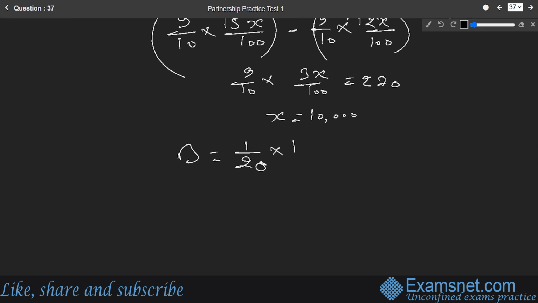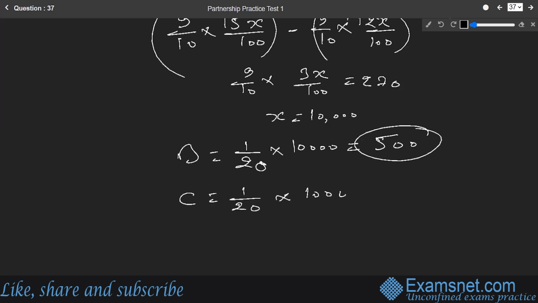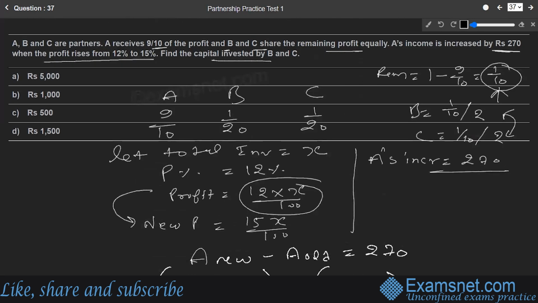So 1 by 20 times the 10,000. Okay, because the x value is 10,000, which comes out to be 500 rupees. Similarly, C and B had shared equal parts, so we can again solve, but we are not supposed to solve again. This will also come out to be 500 only. So B and C have invested initially rupees 500 each, which is available in option C, and is going to be the right answer.